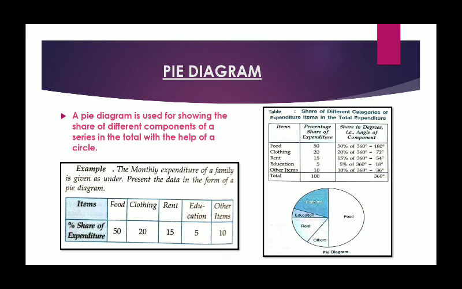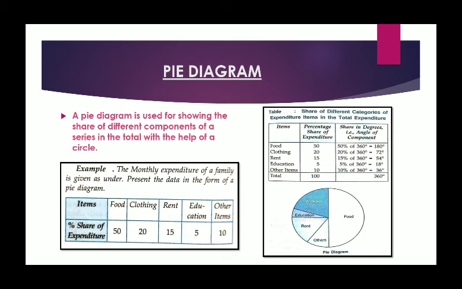Keeping that point as the center, make the first angle which is given, 180 degree. Then the second angle is to be drawn keeping the angle of the first one as the base one. In that way we will form different angles given over here in the same figure, and automatically we will get our pie diagram. This is the way we can draw a pie diagram, and this is the most important form of diagram used to represent the percentage or the division or the share of the total data into different components.